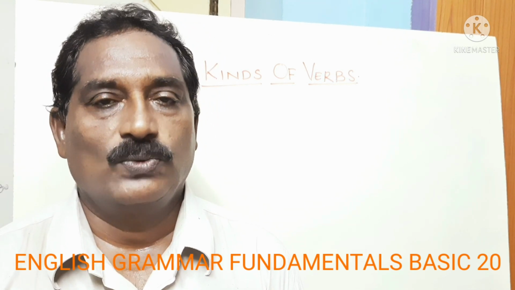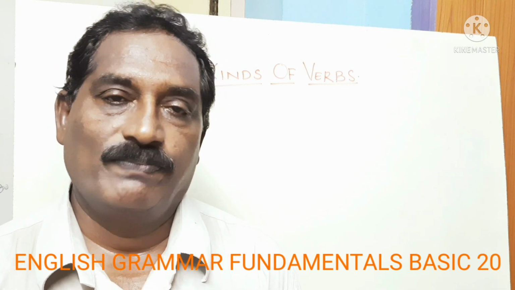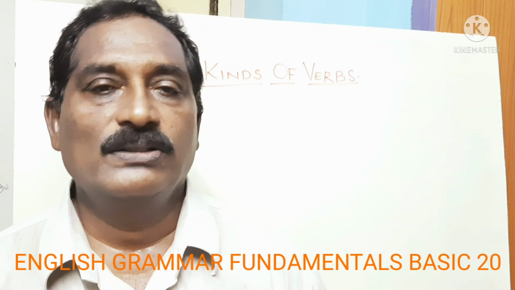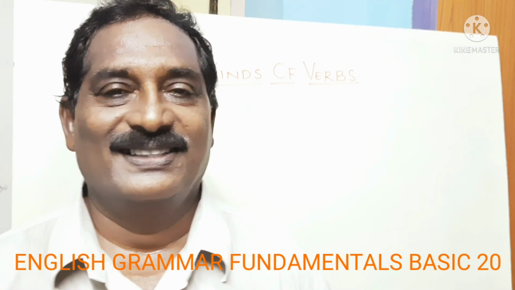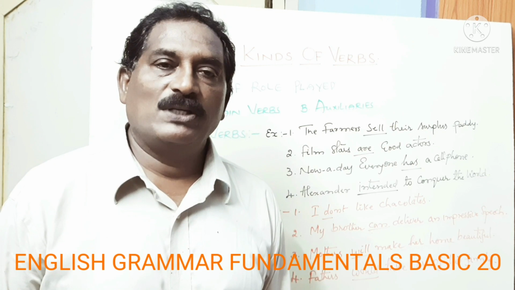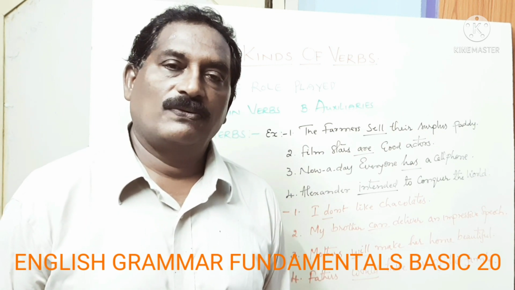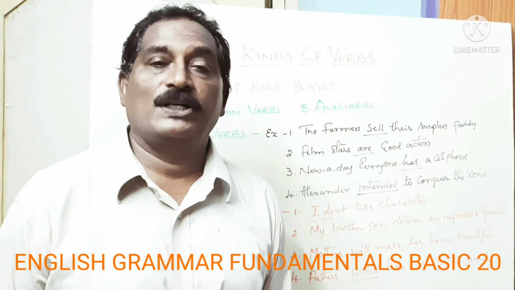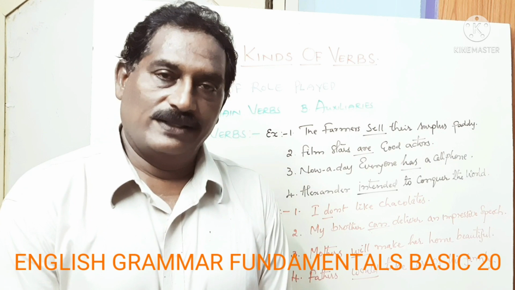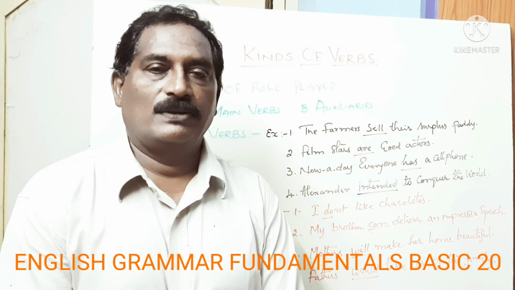Let us see the first one, basis of role played. How do we categorize verbs on the basis of role played? On the basis of the role that a verb plays in a sentence, it is divided into two kinds. They are main verb and auxiliary verb.